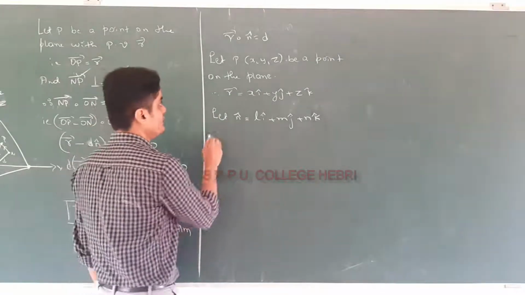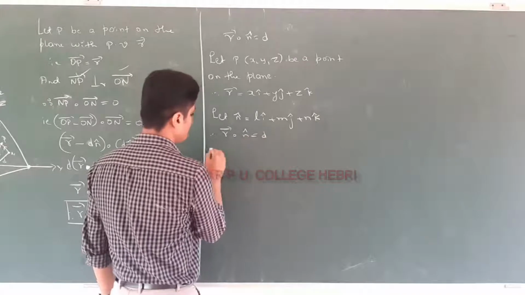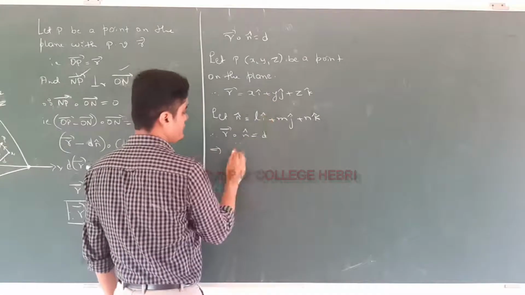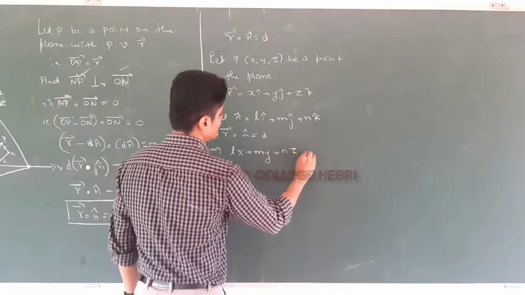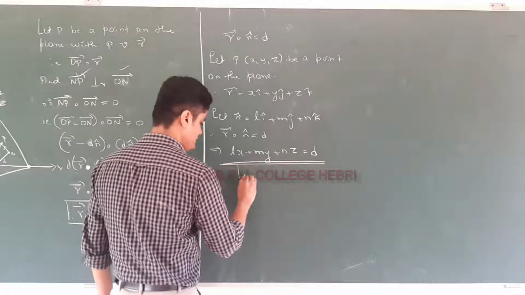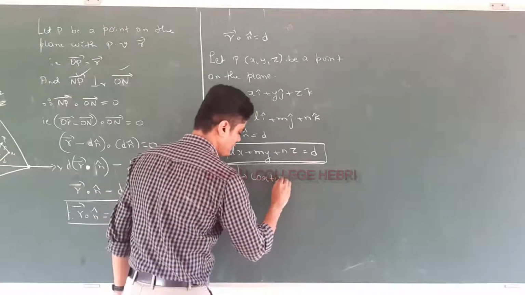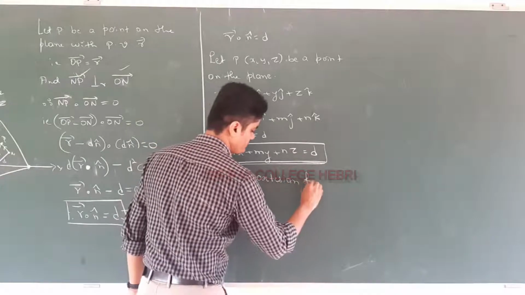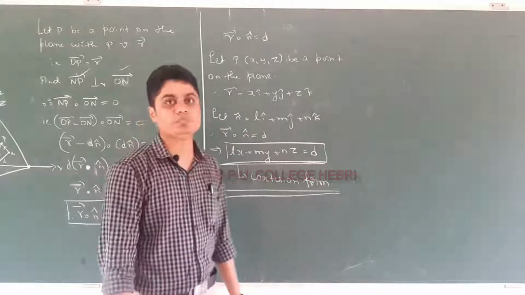We are considering, therefore vector r dot vector n cap equal to d implies, take dot product, lx plus my plus nz equal to d, and this is the Cartesian form of the normal form. This is known as the Cartesian form of the normal equation.